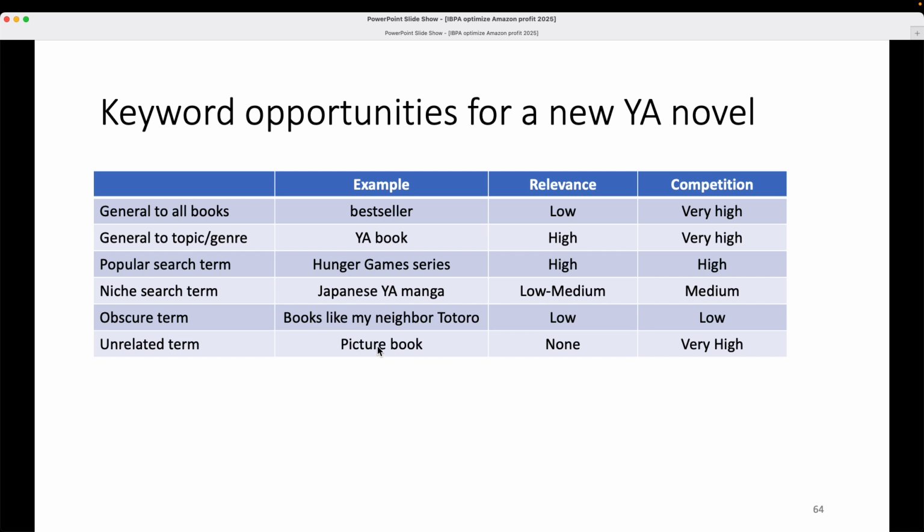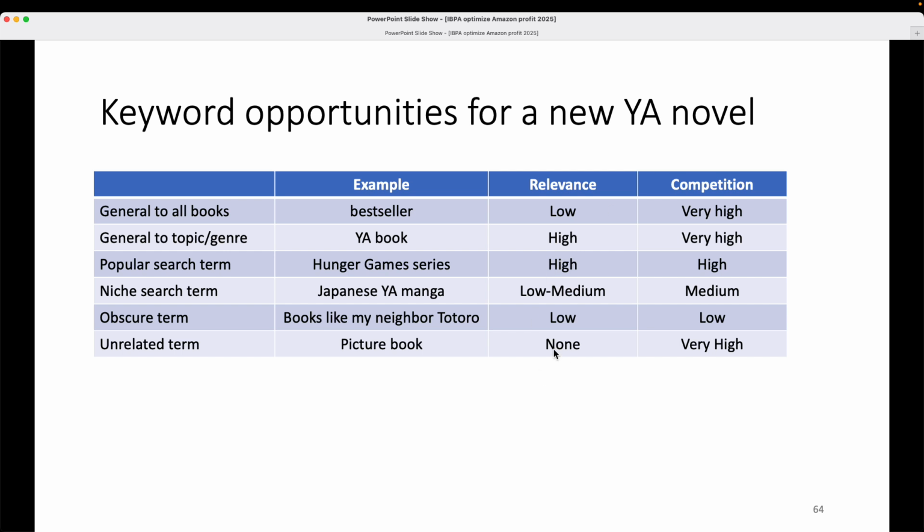However, keep in mind that picture book is the term that some Amazon customers will use to search for something like a graphic novel, because they don't know the term graphic novel, but they just know that their children or the person they're buying the gift for is into these comic books basically. So some customers may use the term picture book or picture book for teens as something they search for, and they're actually looking for a YA book or a graphic novel. So the relevance is not quite none.